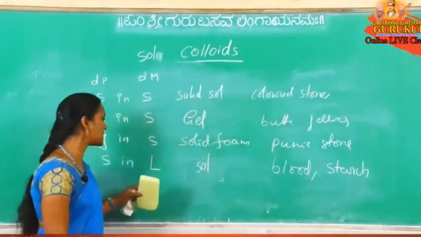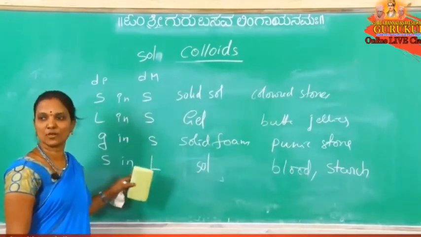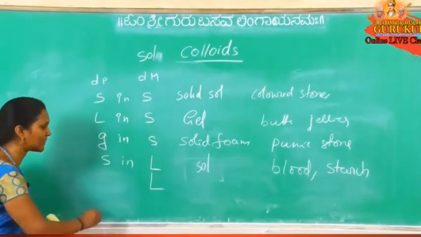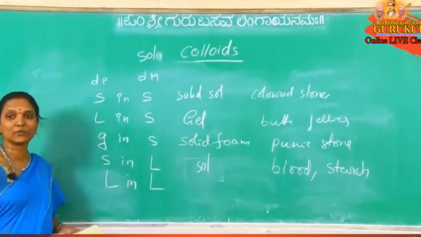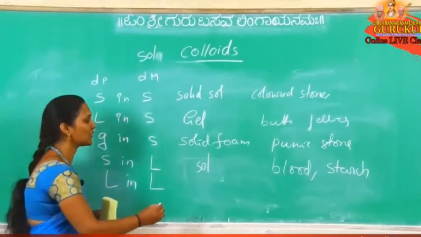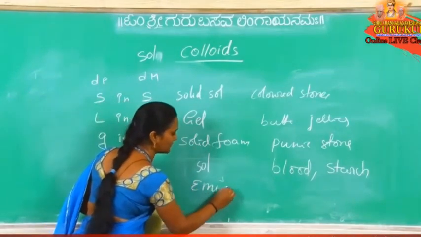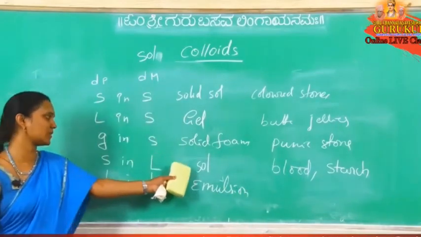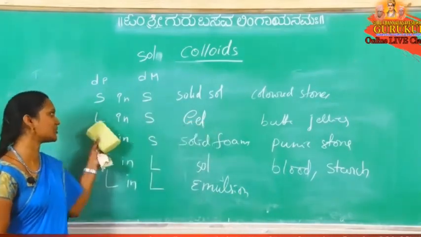It is which type of colloidal solution? Solid in a liquid. Now dispersion phase is liquid. Dispersion medium is also liquid. Liquid in liquid colloidal solution. This colloidal solution name is emulsion. All these names, question this one, option this. Otherwise question is this, options are these.